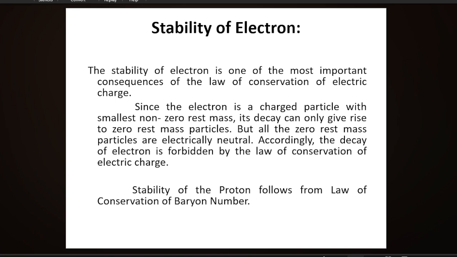We know zero rest mass particles have no charge, but electron has a negative charge. When it decays into them, the charge does not remain conserved. Where will the negative charge go? So charge will not remain conserved in this reaction, and it is forbidden by the law of conservation of electric charge.